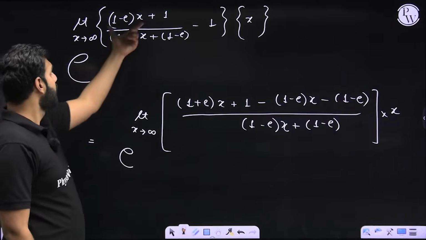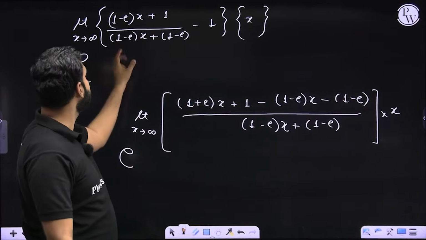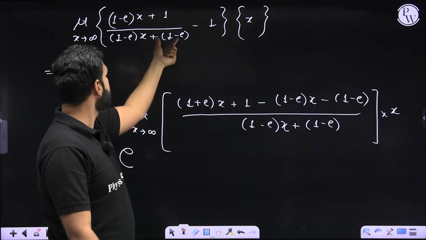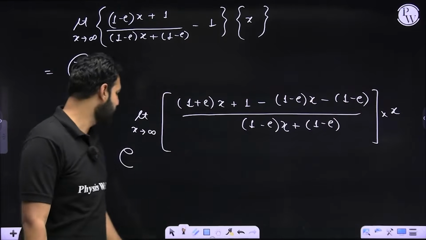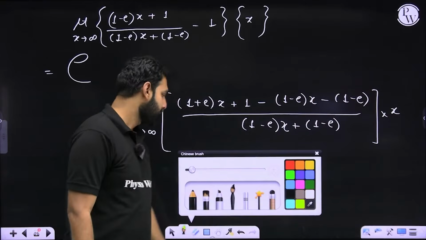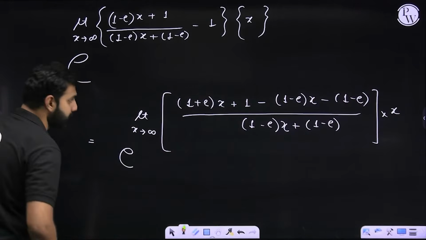All I have done is 1 minus e x plus 1 minus this, then minus of this, divided by this in the denominator into x. I'm just verifying it so that we don't commit any error. Now, look at this part. How do I proceed further?